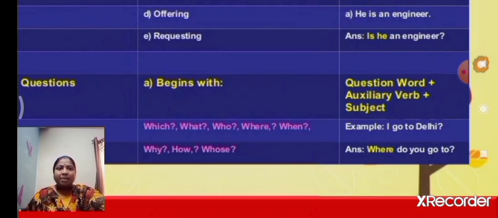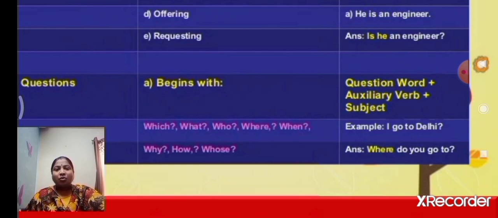Here question word means WH word, as we told, when, which, what, etc. Question word plus auxiliary verb, nothing but a helping verb, plus subject.